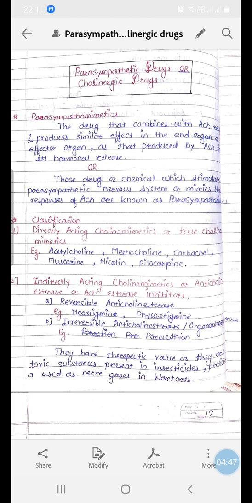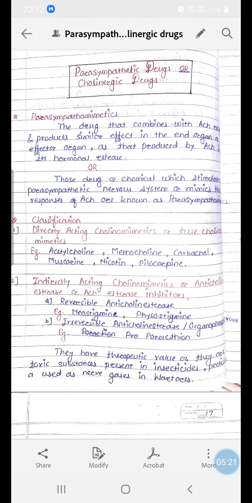Now, classification. All parasympathomimetics you can divide into two broad classes. First one is directly acting cholinomimetics, also referred to as true cholinomimetics, which includes acetylcholine, methacholine, carbachol, muscarine, nicotine, pilocarpine. And the second category is indirectly acting cholinomimetics, or anticholinesterase or acetylcholinesterase inhibitors.